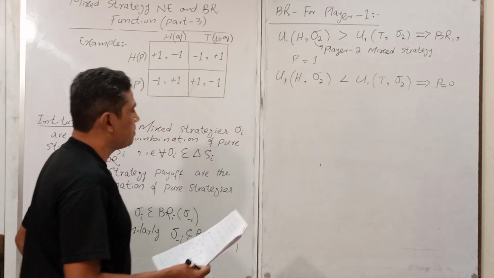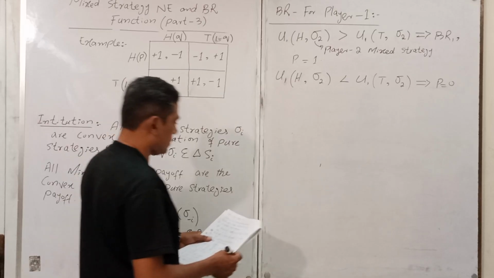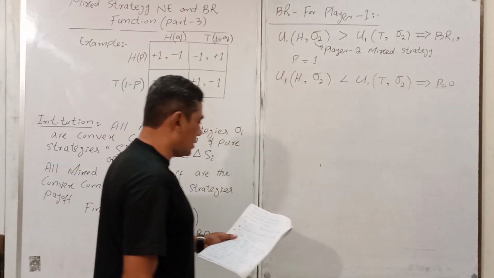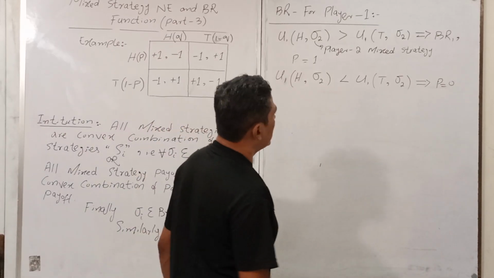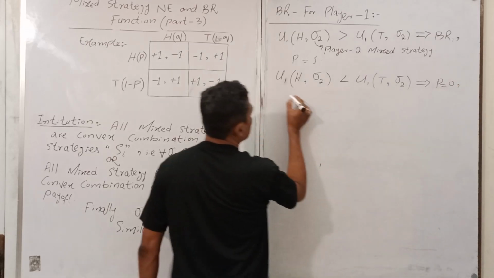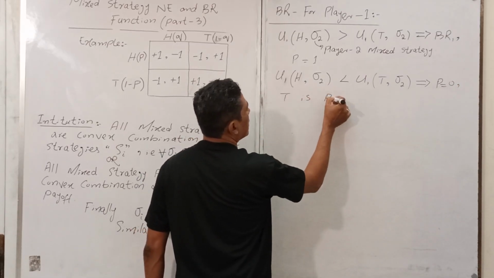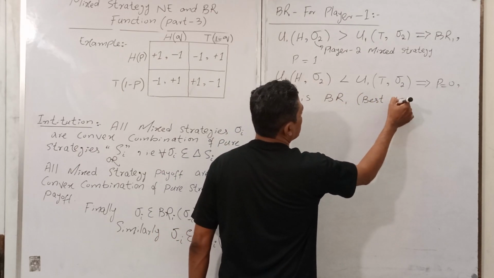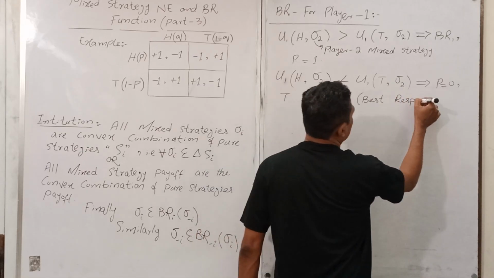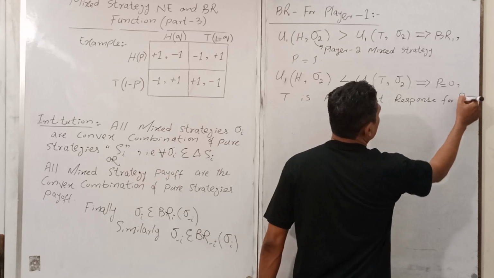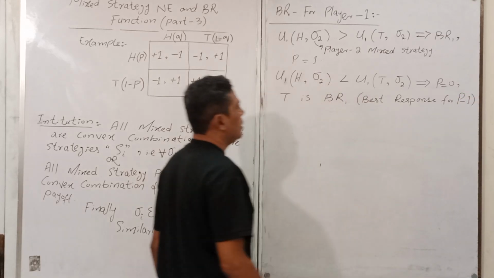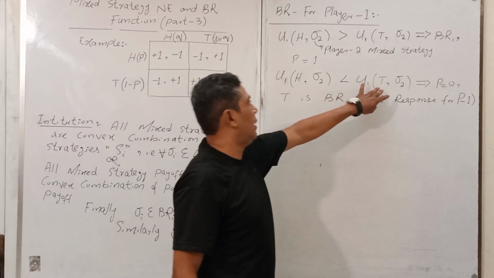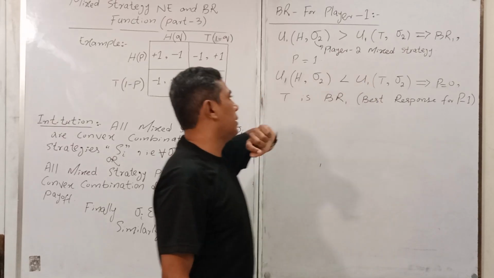Now calculate these payoff. How you can calculate? So what does it mean? So in this condition, T is best response for P1. Am I right? The T is best response for P1 if T provides a greater return.